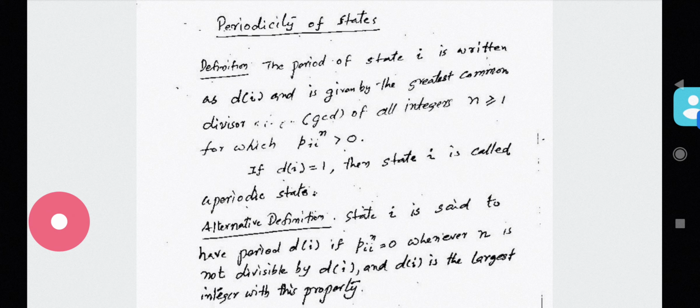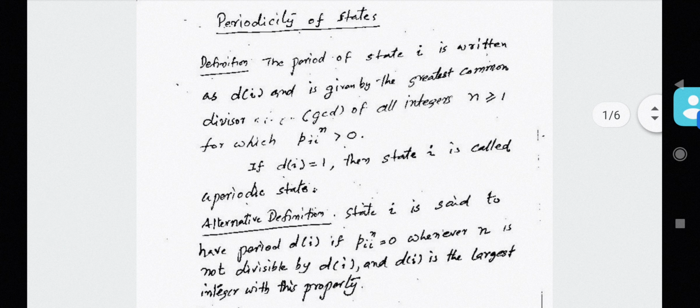And what is the GCD of numbers 2, 4, 6, etc.? It is 2. Okay, so the greatest common divisor of the numbers 2, 4, 6, 8, etc. is equal to 2, and therefore the state is having periodicity 2. Okay, this is the definition of periodicity. So it is a property satisfied by the state of a Markov chain.